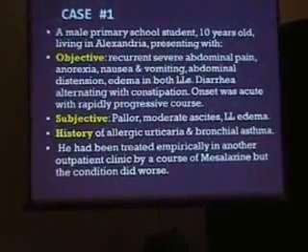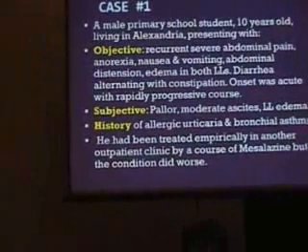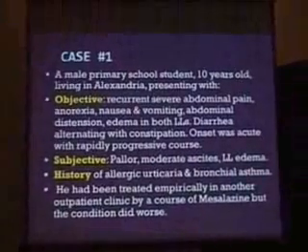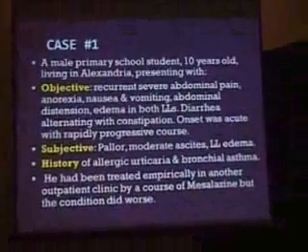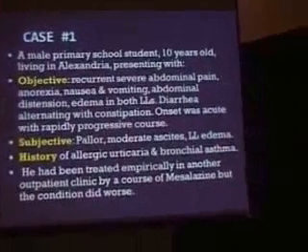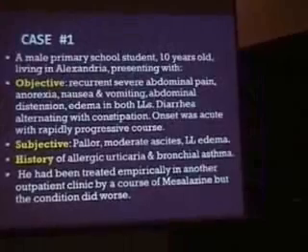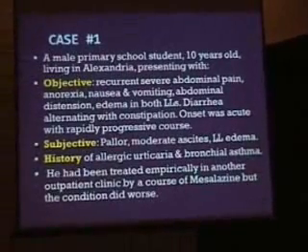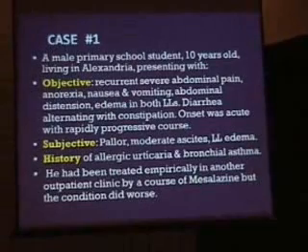pain, nausea, anorexia, vomiting, abdominal distension, edema in both lower limbs, diarrhea or presenting with constipation, and this onset was acute with rapidly progressive course. On examination, we find the child has moderate ascites, lower limb edema, and a history of allergic urticaria and bronchial asthma.